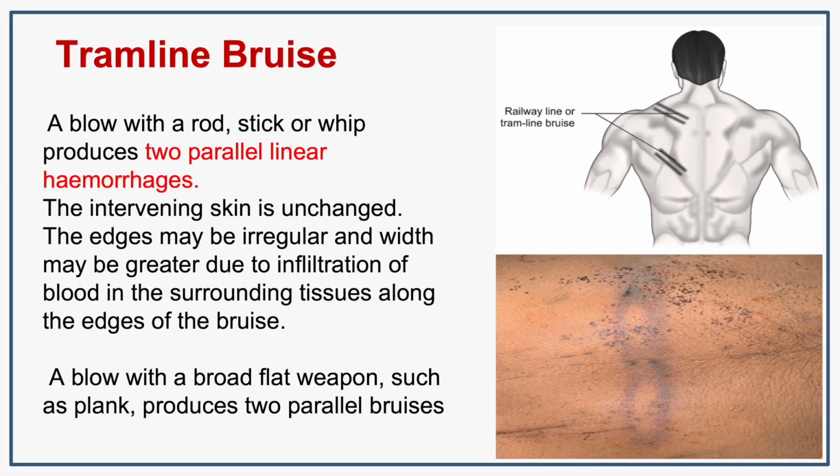The other type of contusion is tramline contusion or tramline bruise. What happens in this condition is that a blow with a rod or a stick produces two parallel hemorrhages. In this diagram, you can see that there are two parallel hemorrhages. In between, the skin appears normal. So that is tramline bruise.